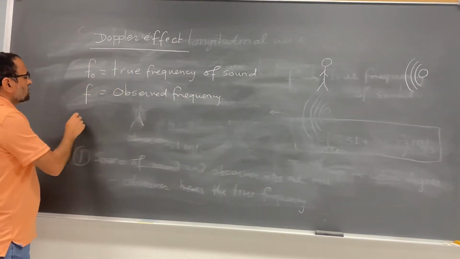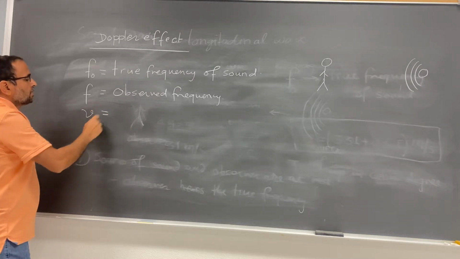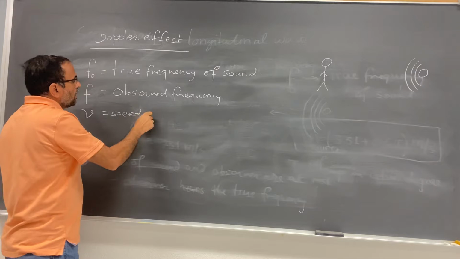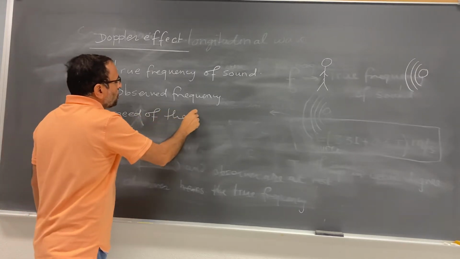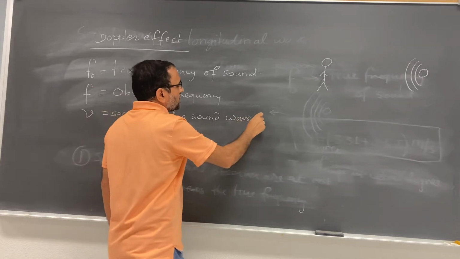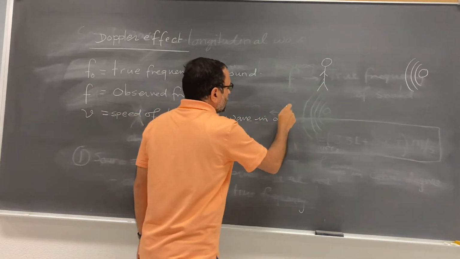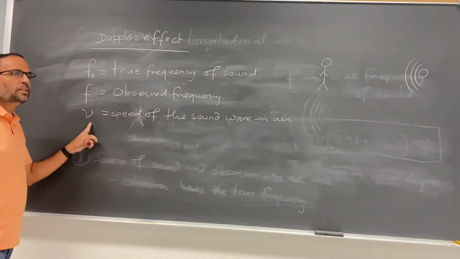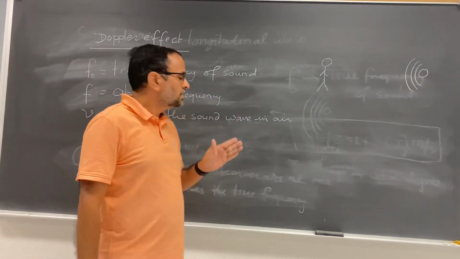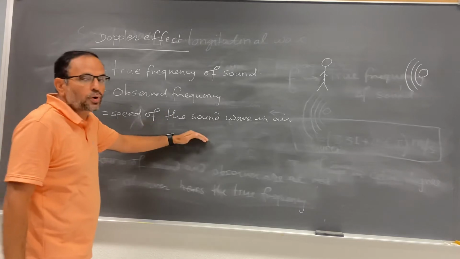Let us suppose v is the speed of the sound wave in air. V is the speed of the sound wave in the air. I told you that we ignore the motion of the air. This V is the speed of the sound wave, not the air.